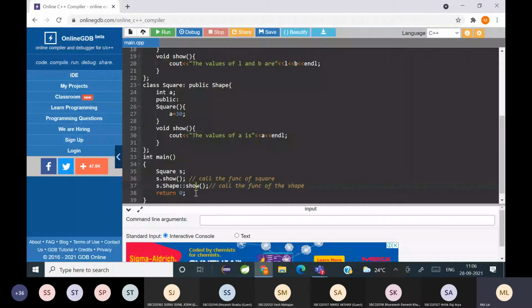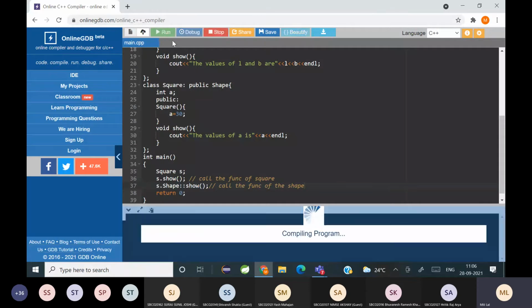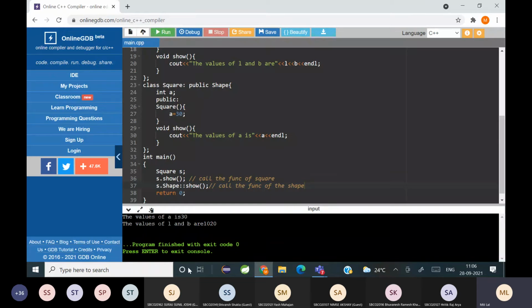That means call the show of the shape class. So this will call the base class show function. So let's execute it and see if it is working like that. Can you see?